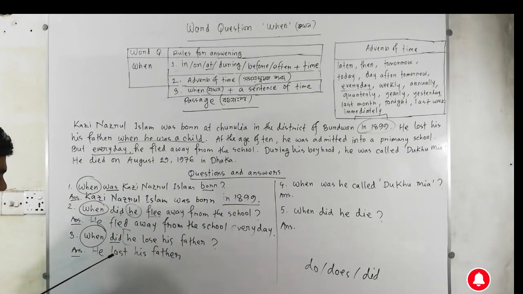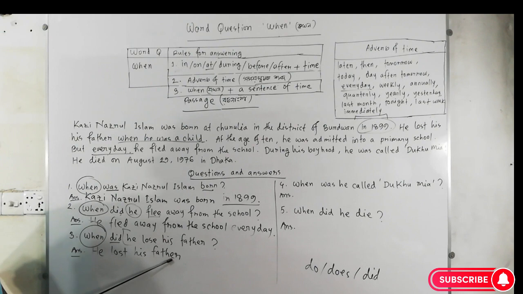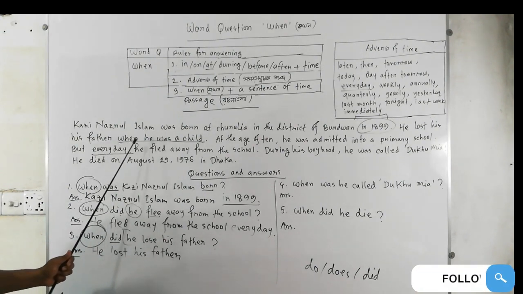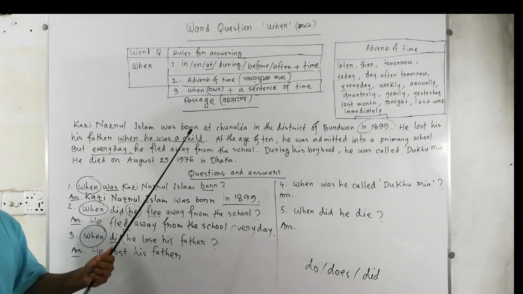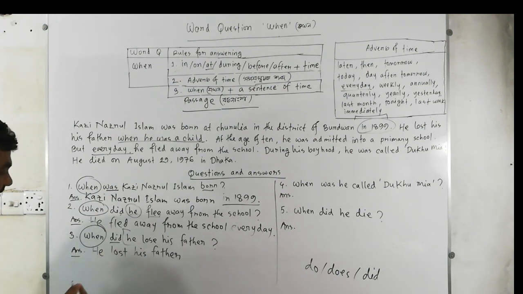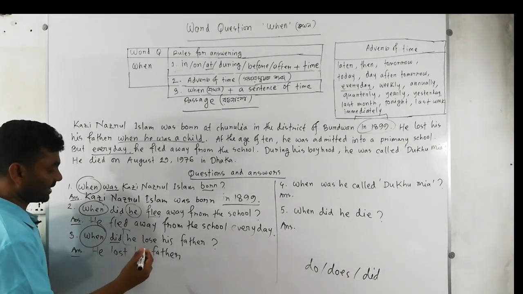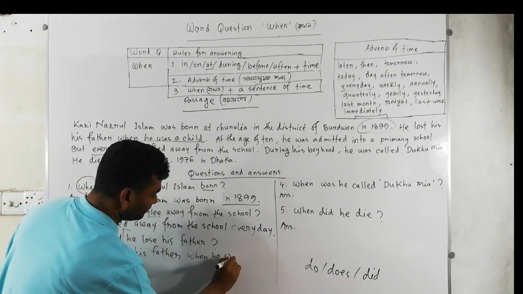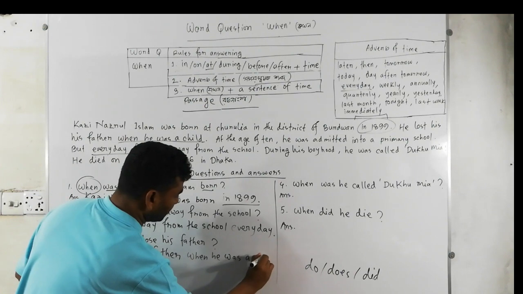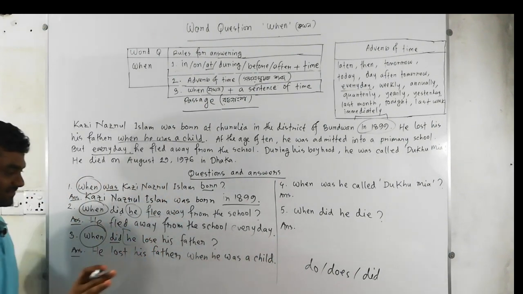That's why after this portion, we have to add when he was a child. When he was a child, it is the answer of these word questions. Okay, so I'm going to write this portion when he was a child. Finished.